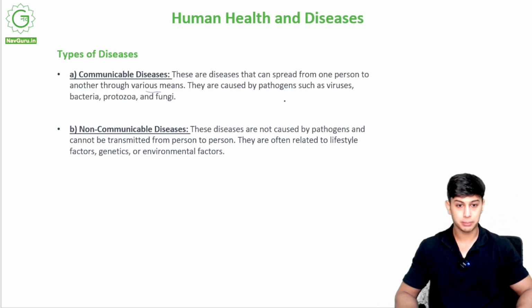For example, they are caused by pathogens such as viruses, bacteria, protozoa and fungi. So these four are communicable. If I have a viral disease, if I have a virus, it will be able to spread to another person. If I have a bacterial disease, I can spread it.